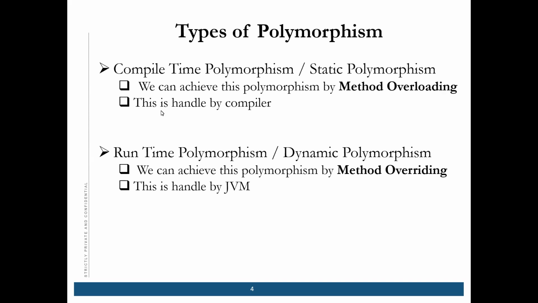Method overloading is handled by the compiler, and method overriding is handled by the JVM. What is JVM? Java Virtual Machine. So these are the two types of polymorphism.